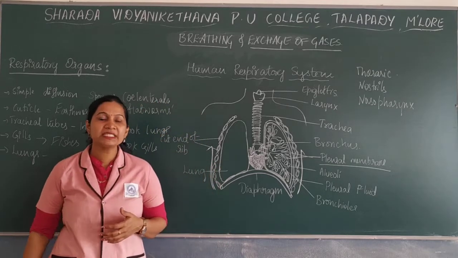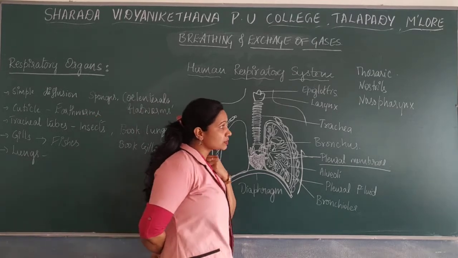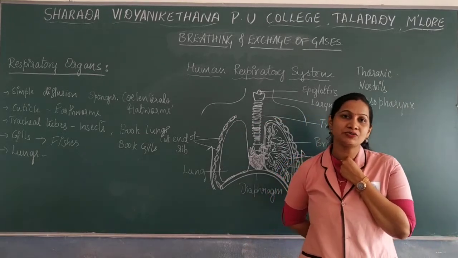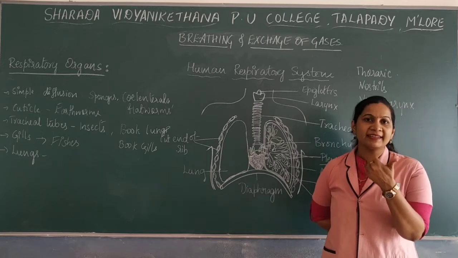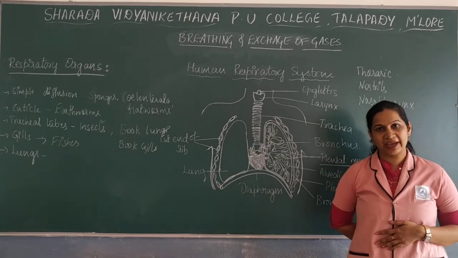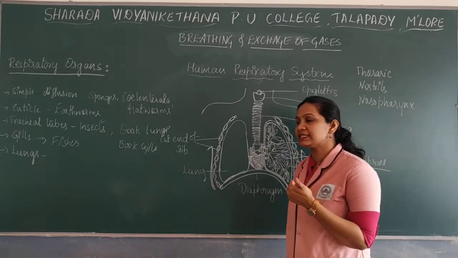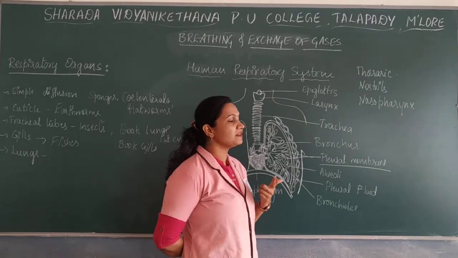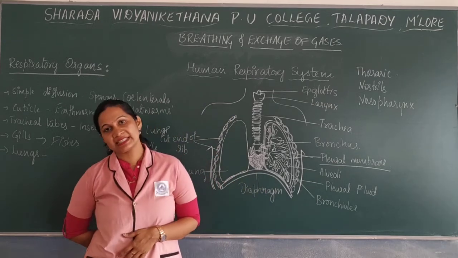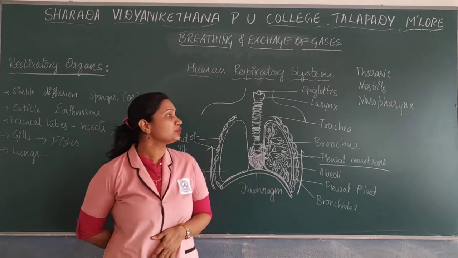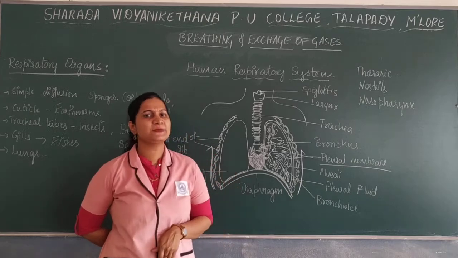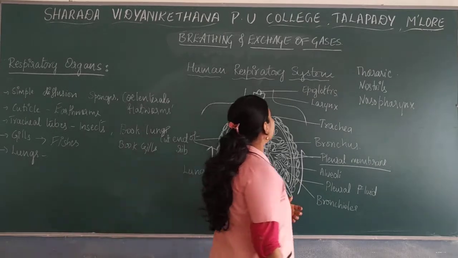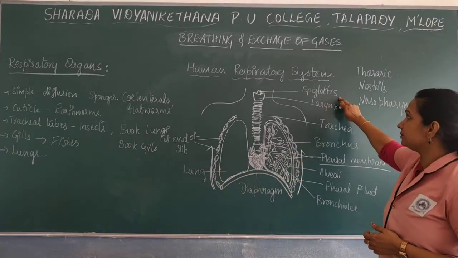So the air enters the nostrils and then the nasopharynx. The pharynx is divided into three parts: oropharynx, nasopharynx, and laryngopharynx. The oropharynx is in connection with the esophagus, the nasopharynx with the nostrils, and the laryngopharynx with the larynx. Then we have the epiglottis.